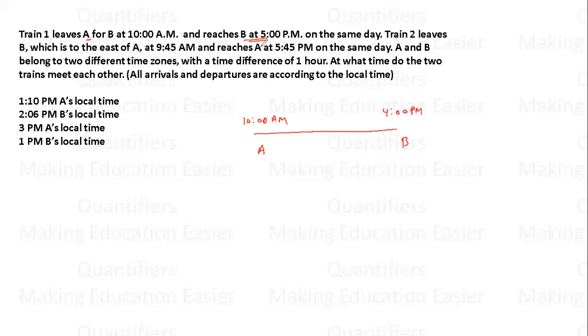Because जो B का लोकल टाइम है वो A से 1 आवर ज्यादा होगा. That means when time is 5 p.m. at B, A का जो लोकल टाइम होगा that will be 4 p.m. So basically we can say that train 1 starts at 10 a.m. and reaches at 4 p.m. These times are according to A. So basically we can say that train 1 takes 6 hours.